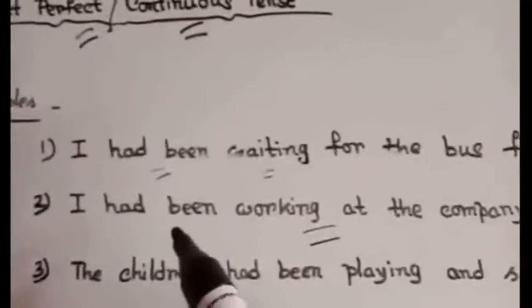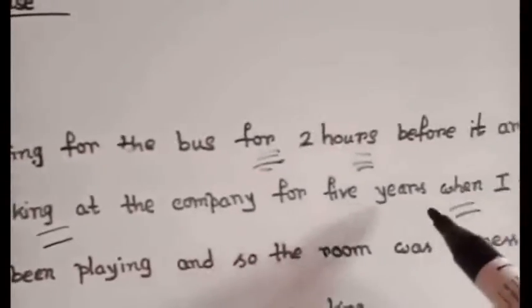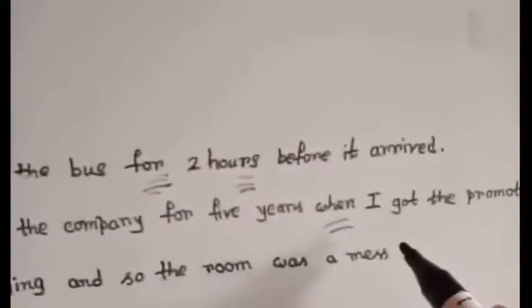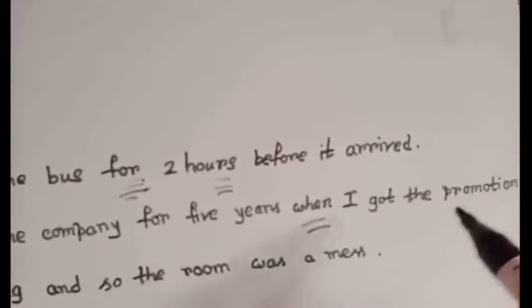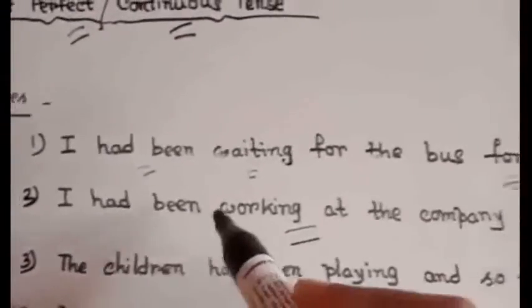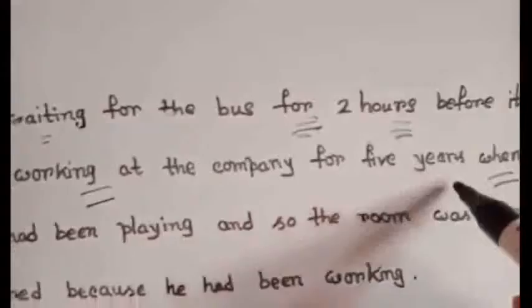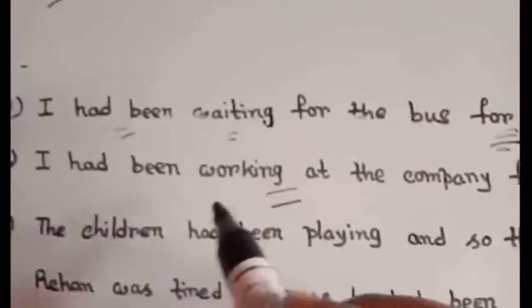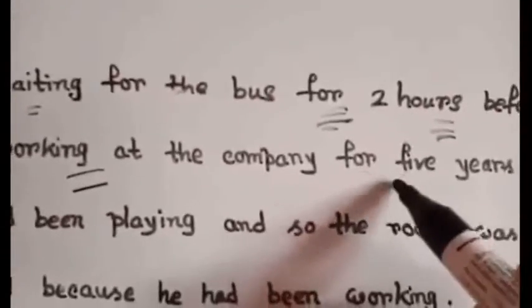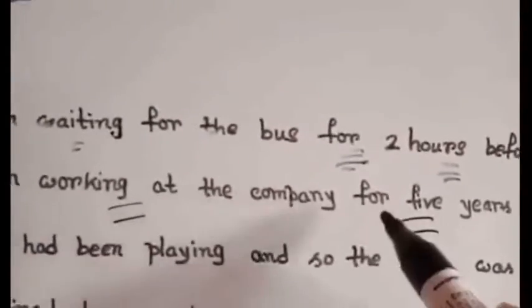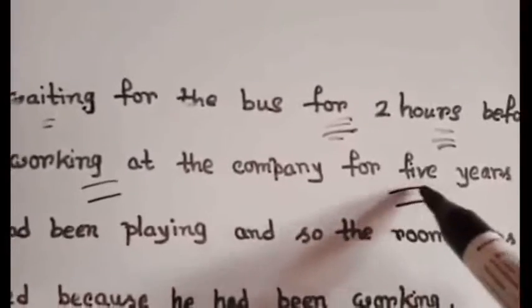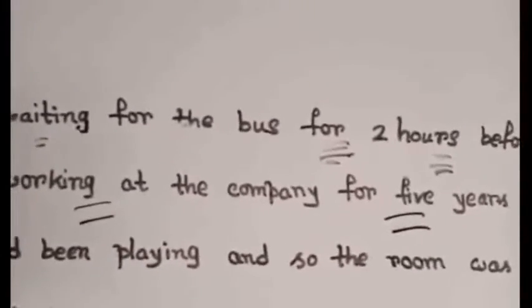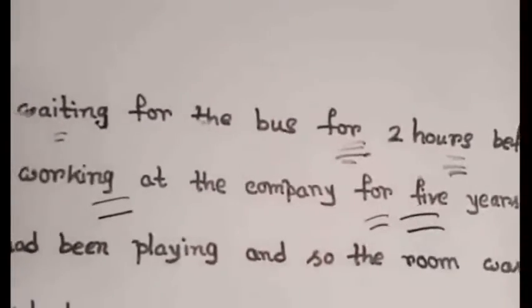Okay, so when I got the promotion, I had been working at the company for 5 years. This sentence means that I got the promotion later, but before I had been working at the company for 5 years. So this is the ongoing earlier past action, and by rule here also I used past perfect continuous tense. And see that for 5 years I had been working. Okay, and so 5 years also indicates it's a period of time, so here I use for. Clear?